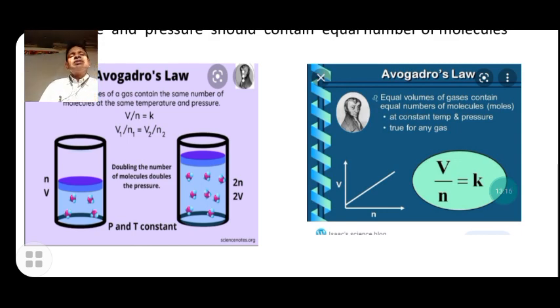If the volume versus number of molecules is expressed by a graph, the graph would be a straight line that shows the volume of gases is directly proportional to the number of molecules. If the number of molecules increases, the volume also increases. If the volume increases, the number of molecules also increases. For every gas under constant temperature and pressure, equal volumes always contain an equal number of molecules. That is given by Avogadro.